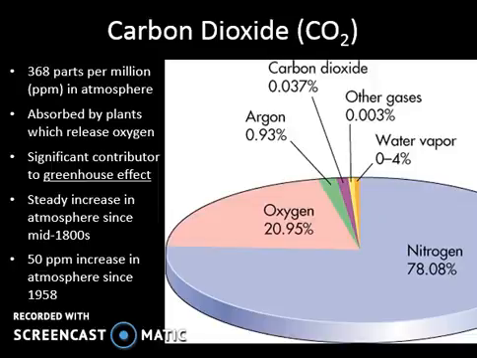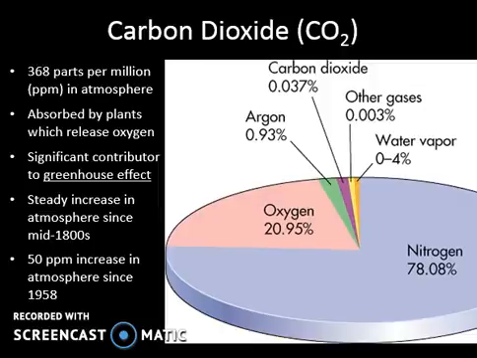Carbon dioxide is absorbed by plants, which then under photosynthesis releases that carbon dioxide in the form of oxygen. So that's why it's important for us to be aware of practices of cutting down vegetation, and just be aware that plants are going to be a very important process for taking carbon dioxide and producing oxygen.